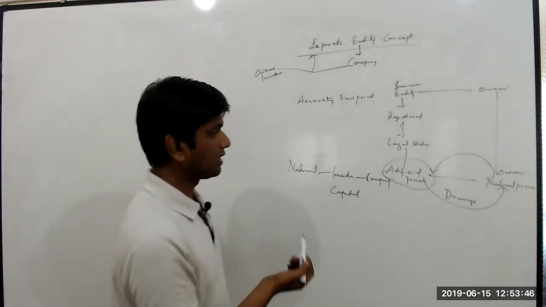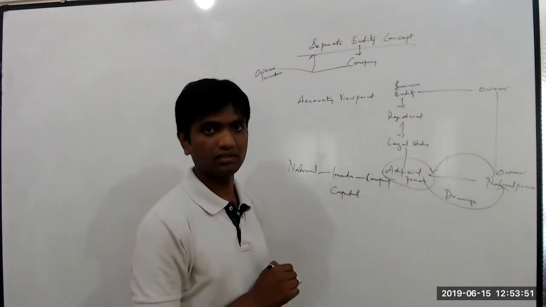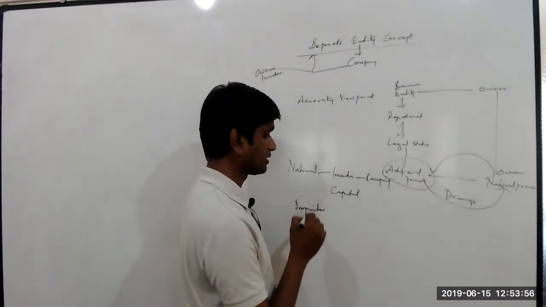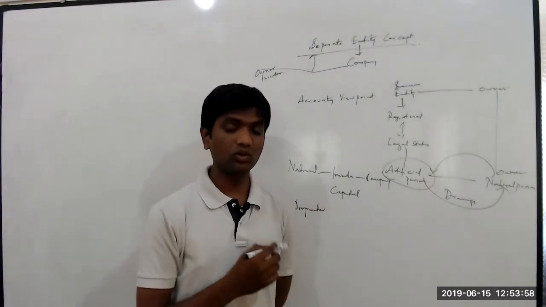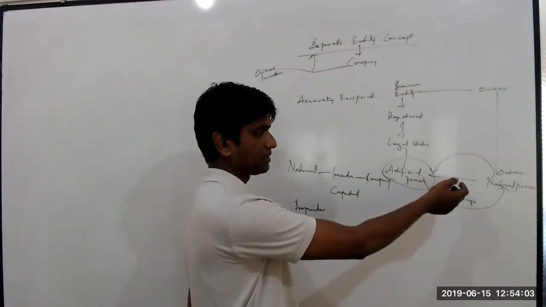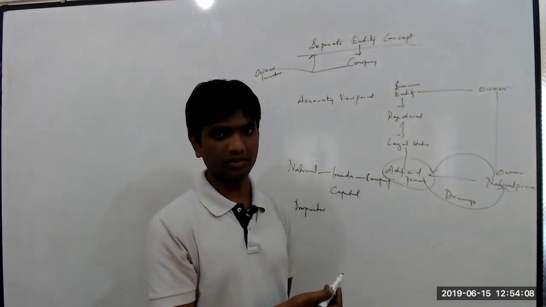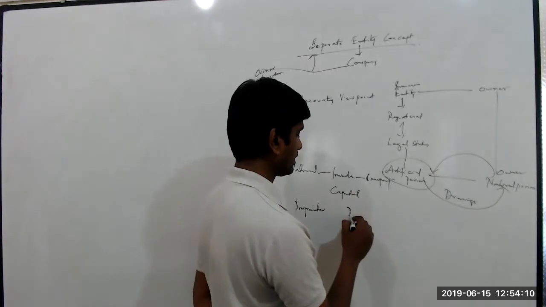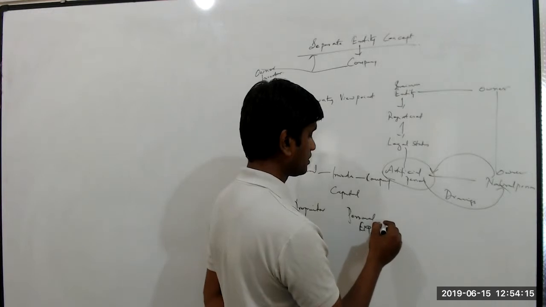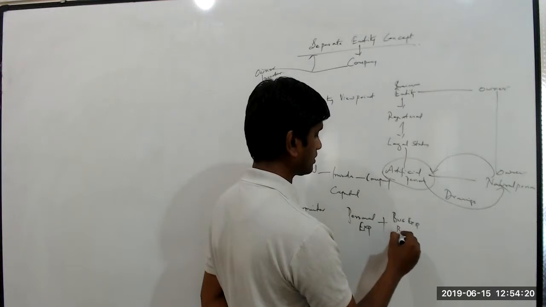Now there may be a question: although the natural person, let's say in the case of a proprietor, is the sole beneficiary of all the profits or loss resulting from the artificial person, what is the harm in including all the personal expenses of the natural person? So let us say we include personal transactions along with the business expenses and business income.